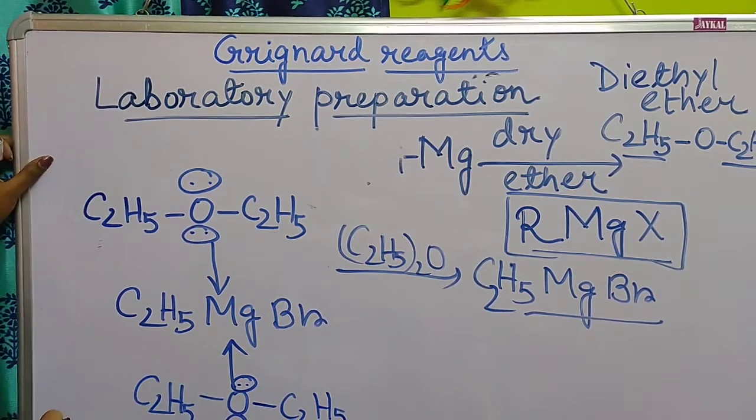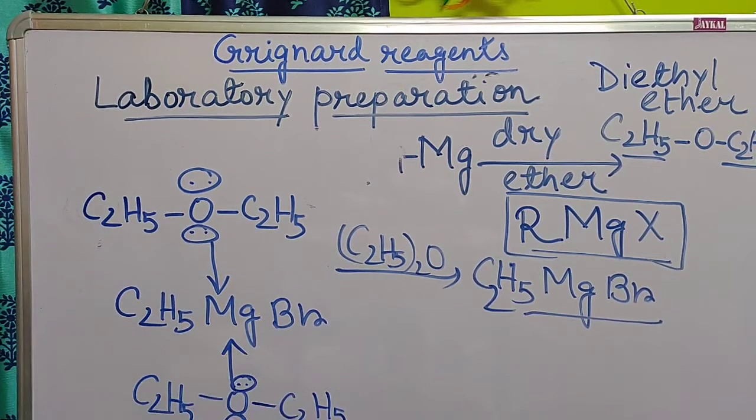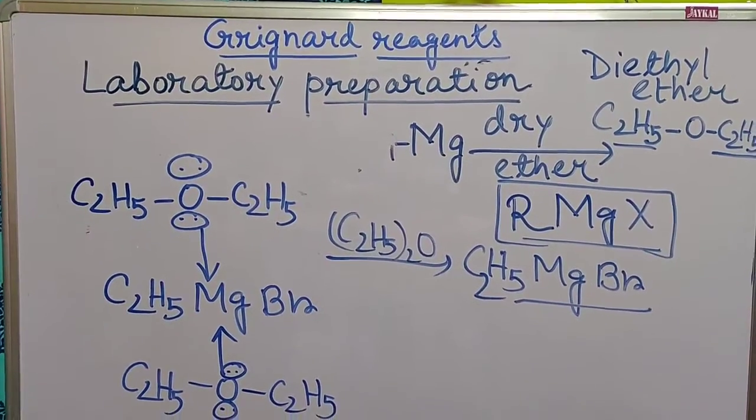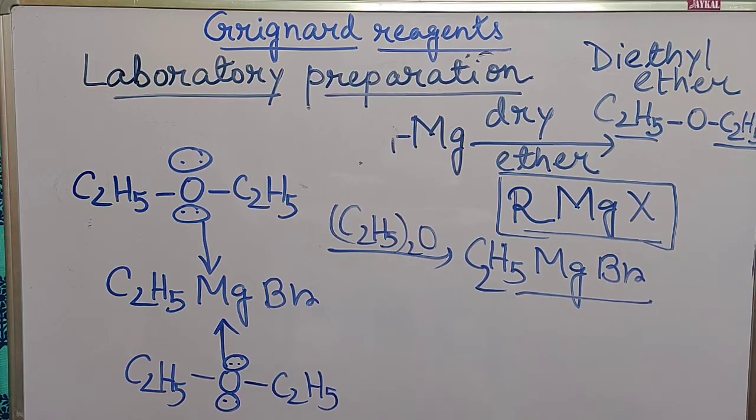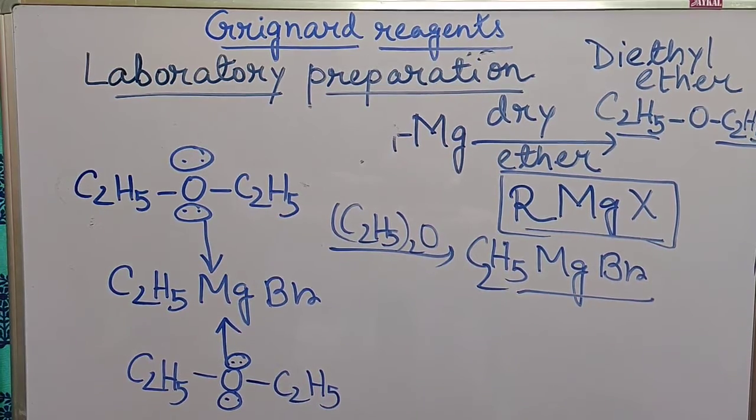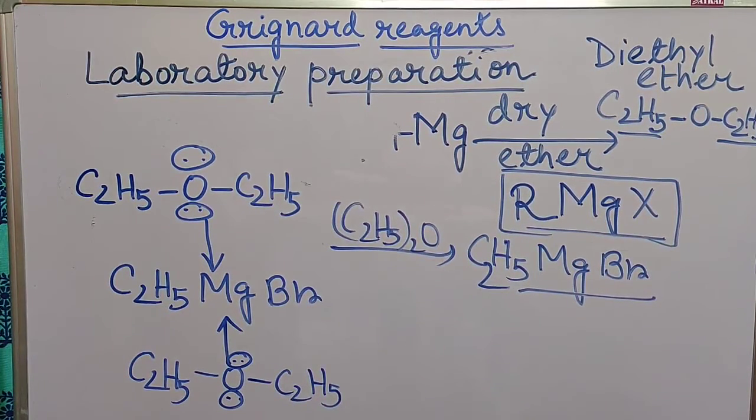So in the reaction medium, when Grignard reagent is formed in presence of dry ether, the lone pairs or the unshared pairs of electrons present on oxygen can make a coordinate bond with the magnesium atom of the Grignard reagent.